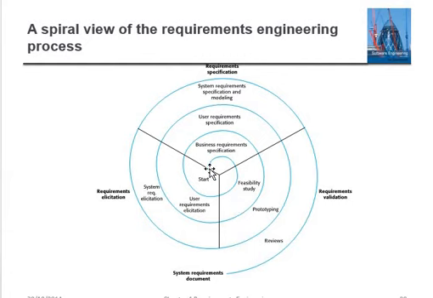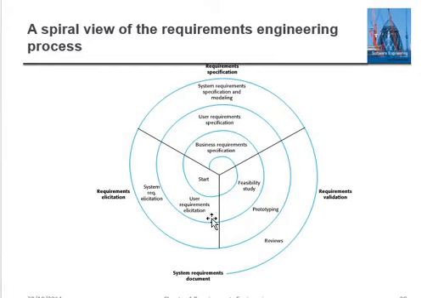It will start from the center, with the business requirement specification. Any business or client comes to you with a project, and you will ask for the business requirement specification. Then you will do the feasibility study, to see whether this project is feasible or not. Then the phase goes into the user requirement specification.